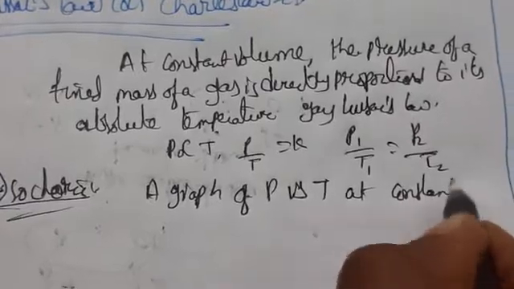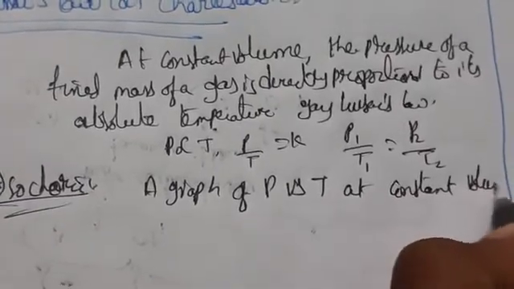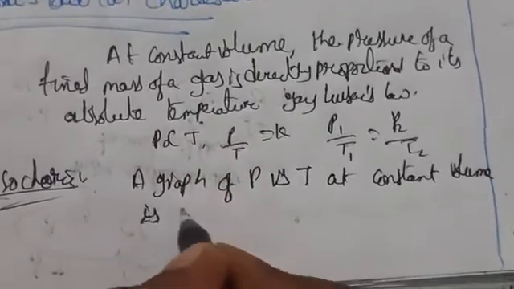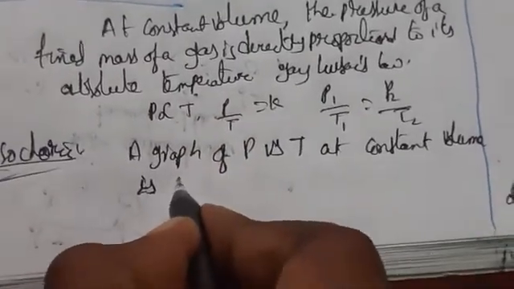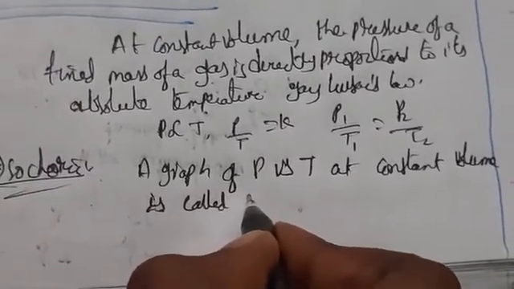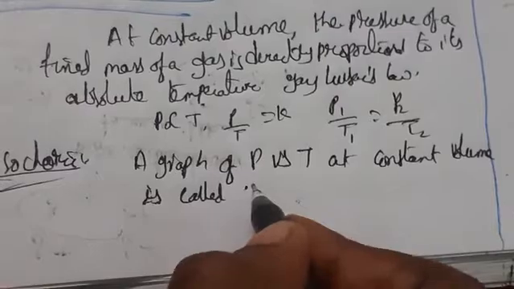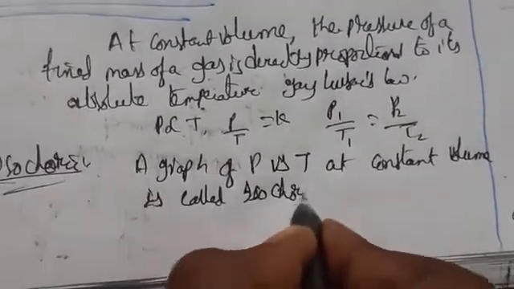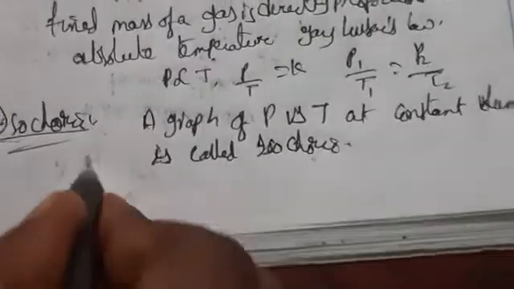Here the volume is constant, that is isochoric. If pressure is constant, that is isobaric. If the temperature is constant, that is isothermal. So isochoric means the volume is constant. That's why we call it an isochoric process. Here the graph will also be a straight line like this.